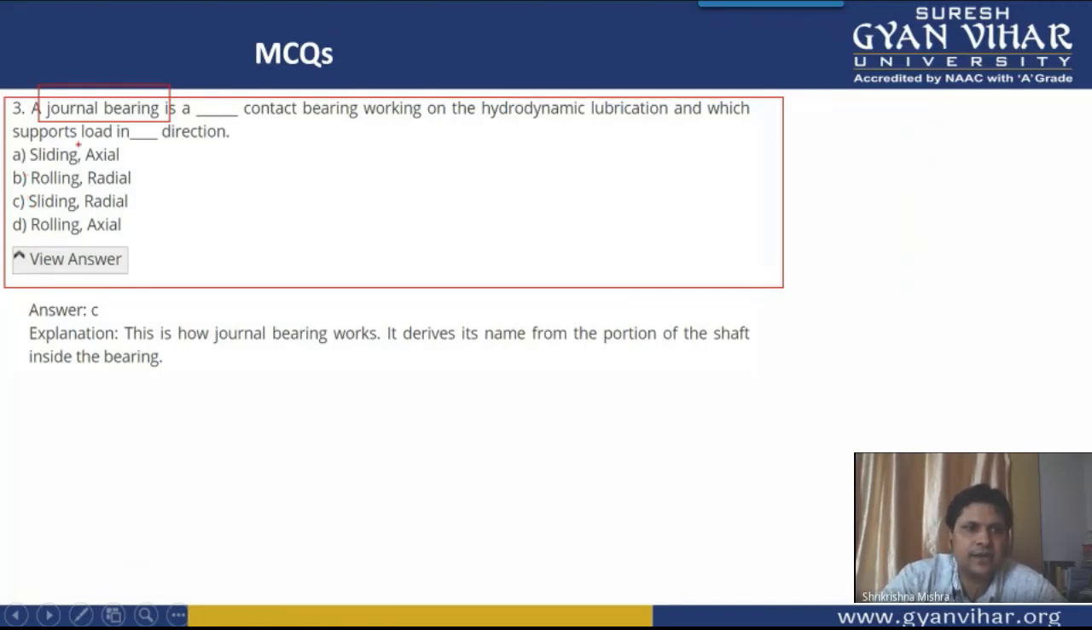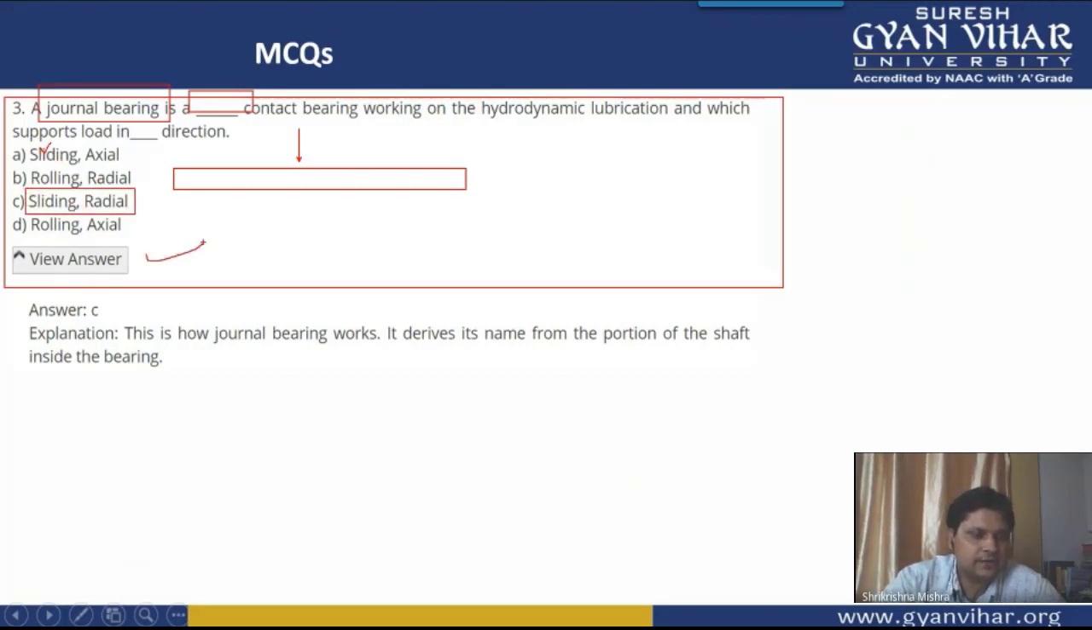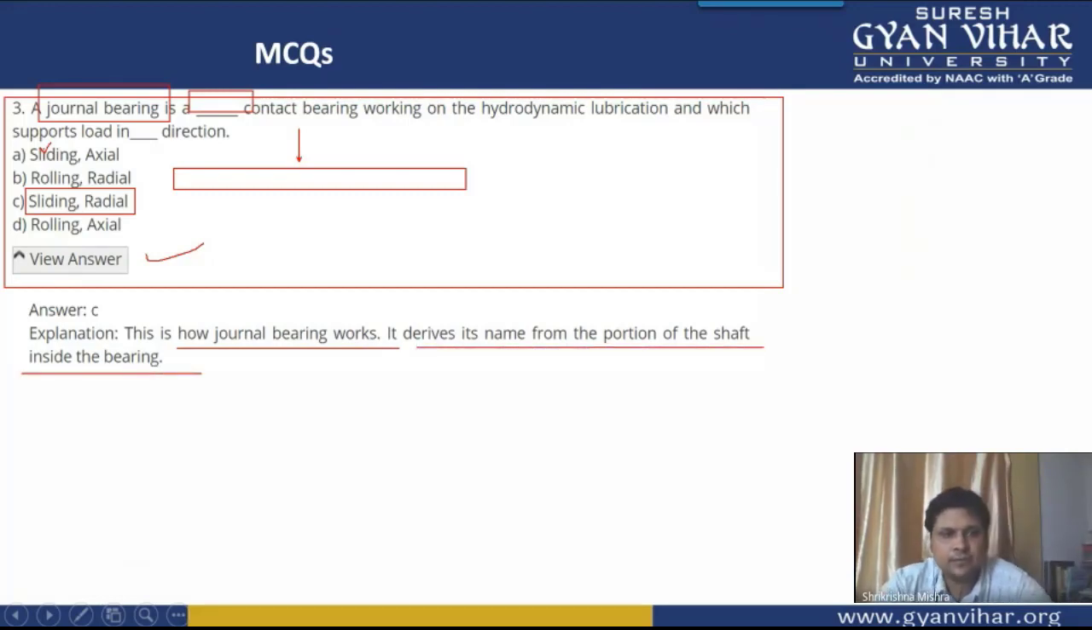But the question here is that a journal bearing is a sliding contact bearing. So the first blank is sliding, and the second is that it supports the load in the radial direction. A journal bearing supports the load in the radial direction. So sliding and radial, option C, is the correct answer. The explanation is all given to you: it derives its name from the portion of the shaft inside the bearing.